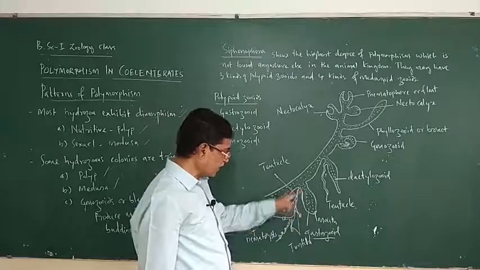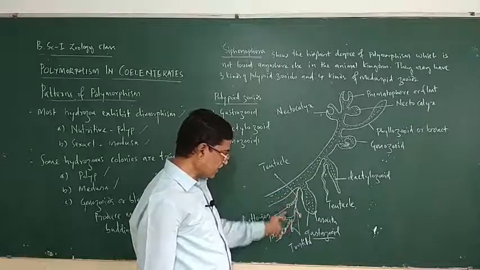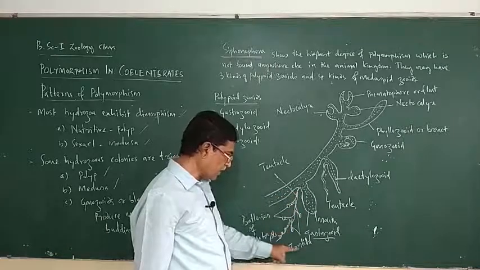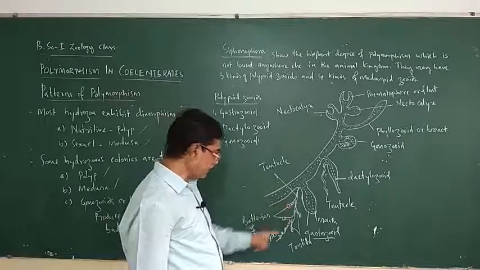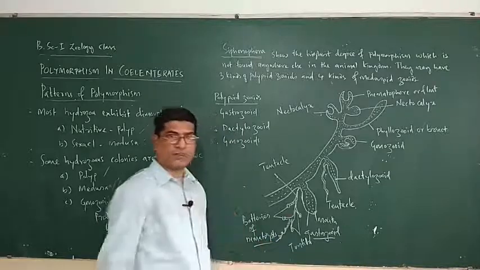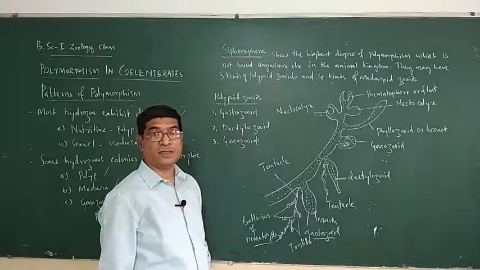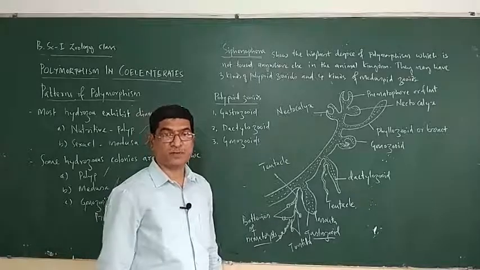At the base only one tentacle is there, and this tentacle has branches called tentilla, and each branch ends with batteries of nematocysts. What are nematocysts? You know it. Nematocysts are stinging cells. They are used for killing food organisms.